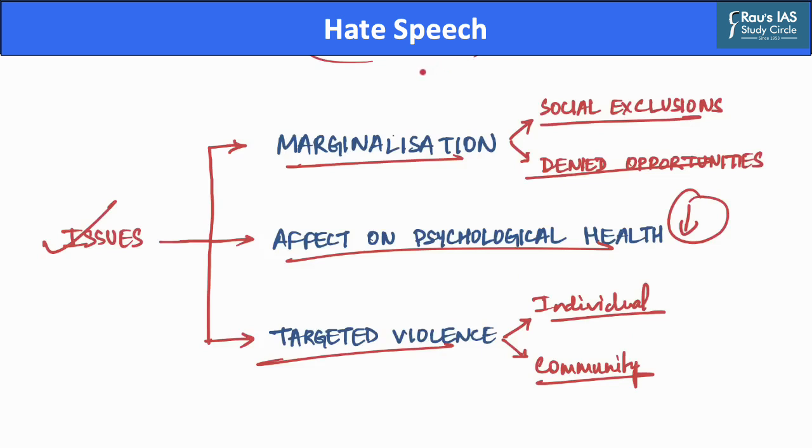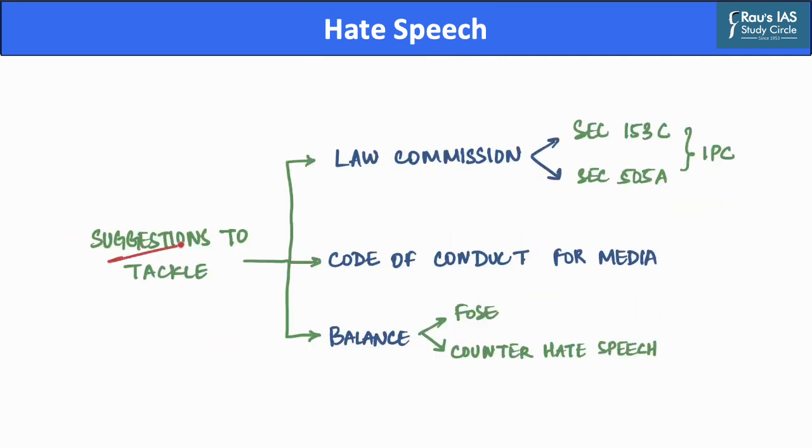Now, after we have discussed critical issues in and around hate speech, let us discuss measures that can be undertaken to tackle the menace of hate speech. The first important suggestion comes from the Law Commission's 267th report. This report proposed the addition of two new sections to the Indian Penal Code: Section 153C and Section 505A, which will enable criminalization of hate speech specifically. Similar proposals were also made by the Bezbaruah Committee as well as the T.K.